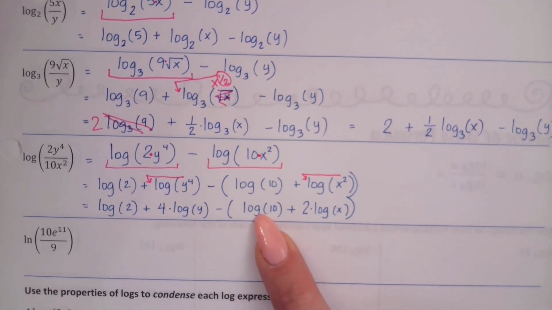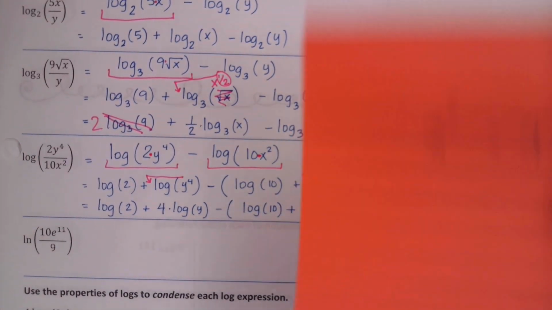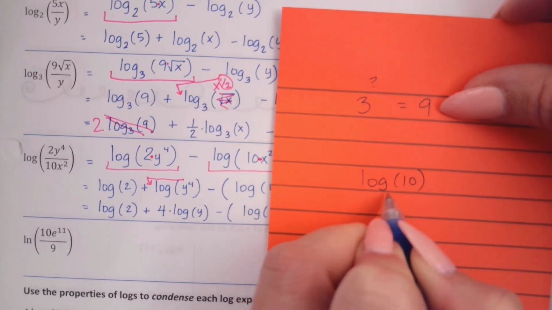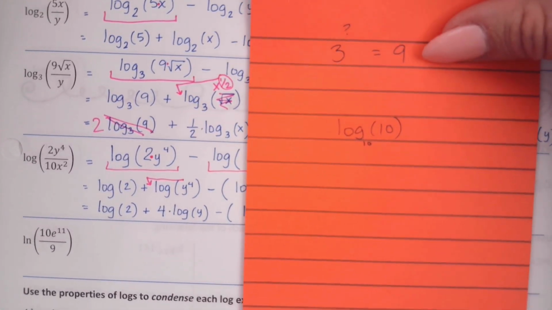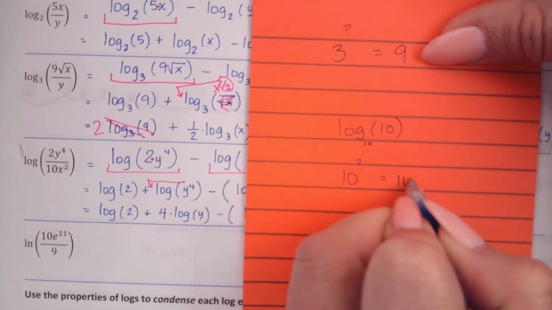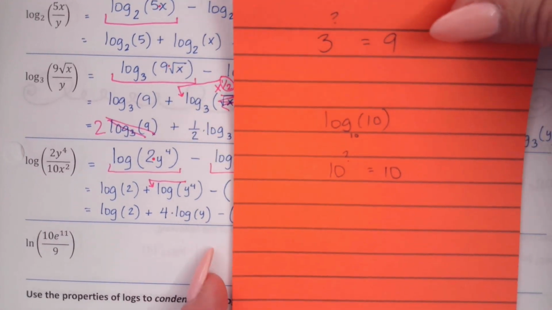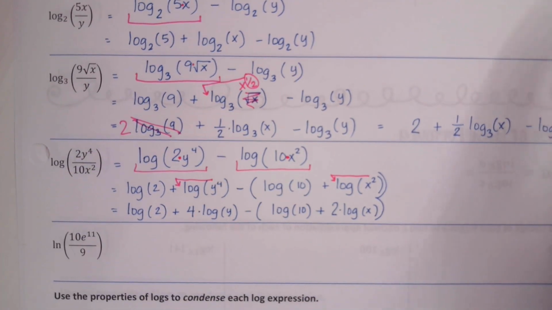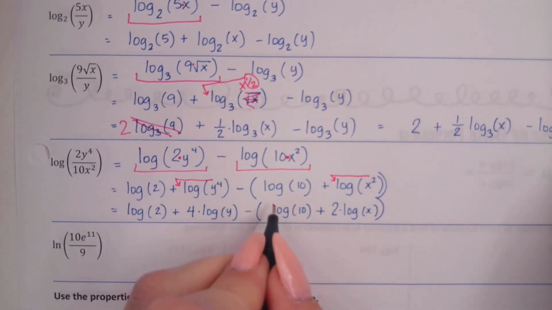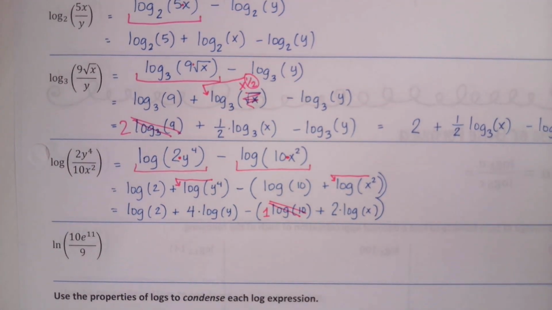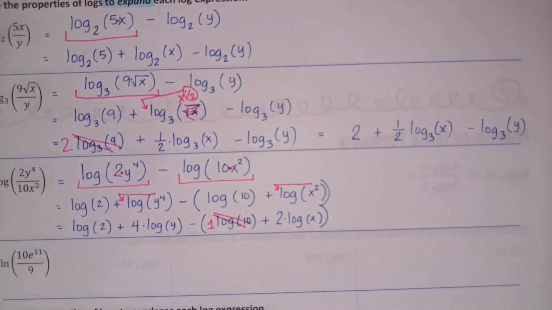Yes, this one simplifies. Because remember, technically, log of 10 means log base 10 of 10. And log base 10 of 10 means 10 to the what power is 10? 1. 10 to the first power is 1. So this whole thing right here has a value of 1. It is. Wow. Good job, Anna. It is. It's a different way of writing an exponent.